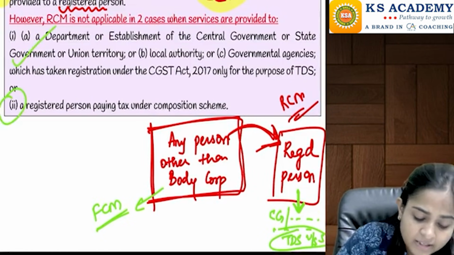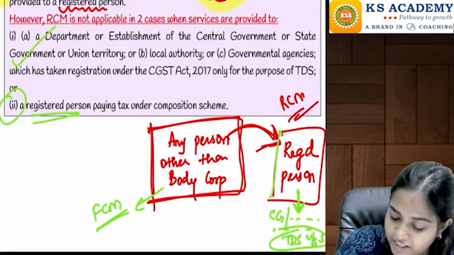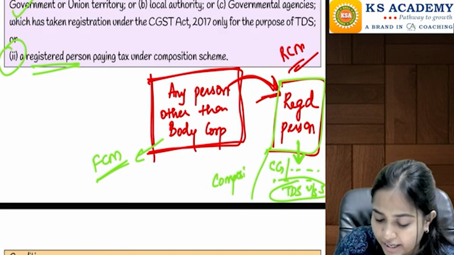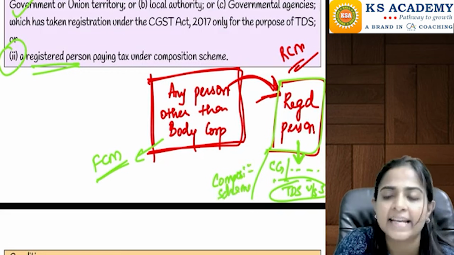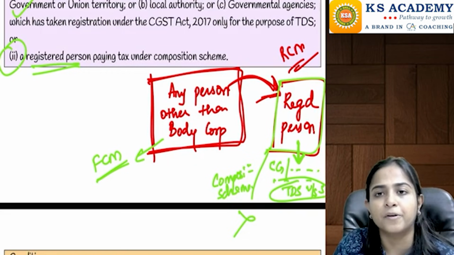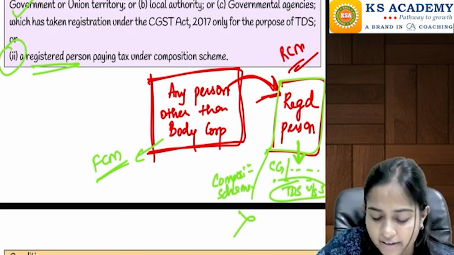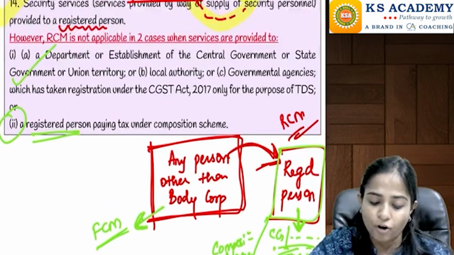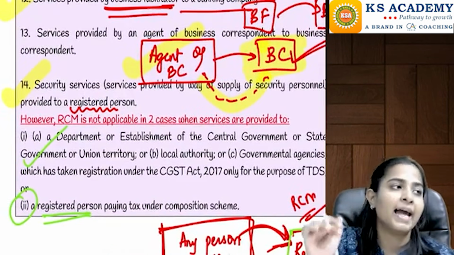And the second one is when this registered person is paying tax under the composition scheme, meaning he is already a small person. Then in that case also, this registered person will not pay the taxes under reverse charge mechanism, and the service provider will have to pay the tax under forward charge mechanism. Okay, I'll again repeat the point.